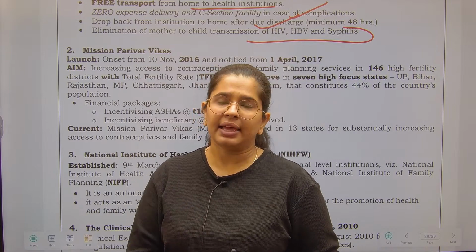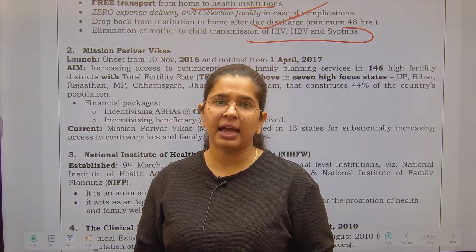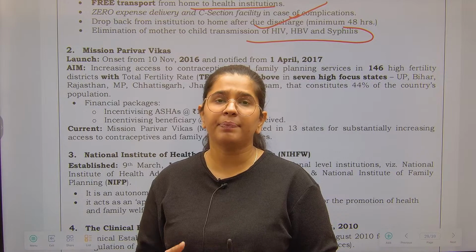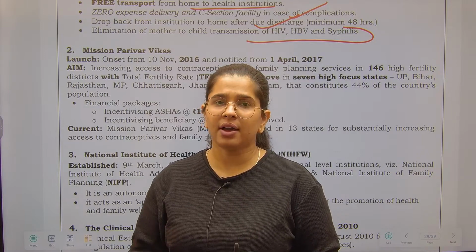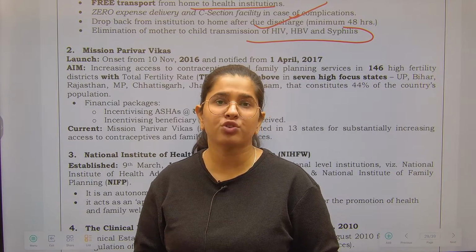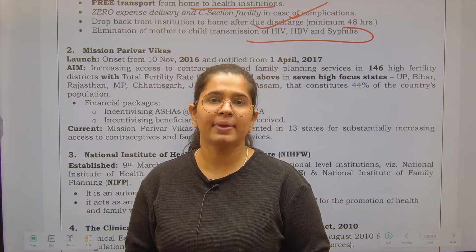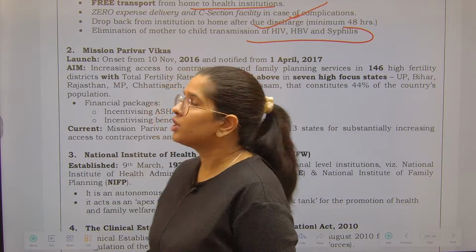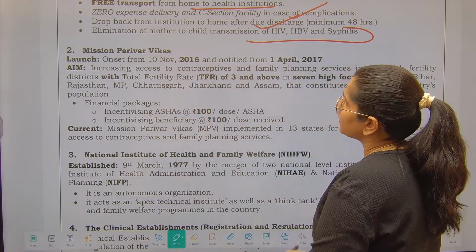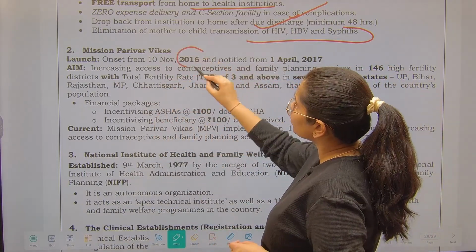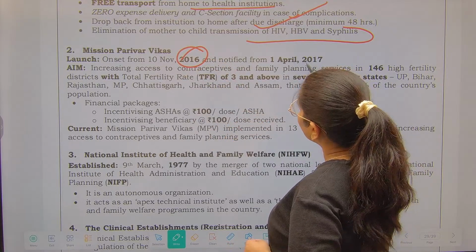And believe me, there is a capacity of the land, how many people it can bear, right? So we are trying not to extend beyond that because we want people to have a quality of life. With that initiative, this Mission Parivar Vikas was launched in 2016, notified from 2017.